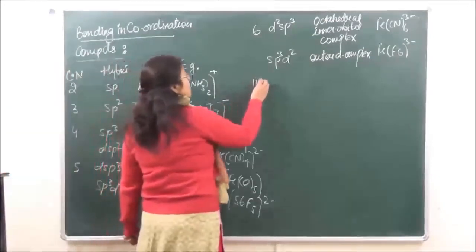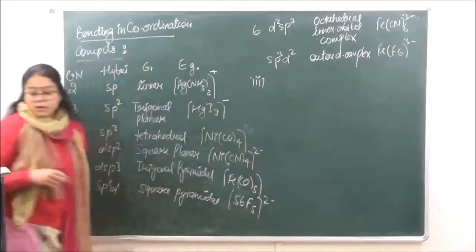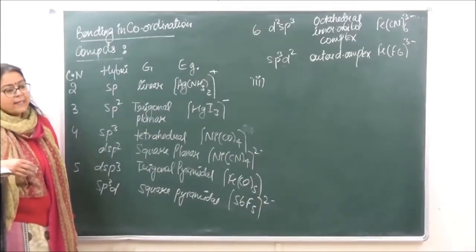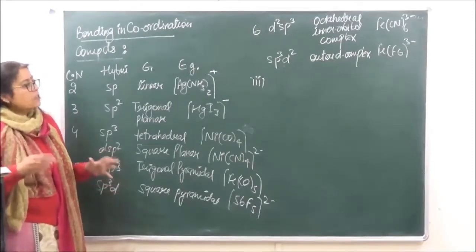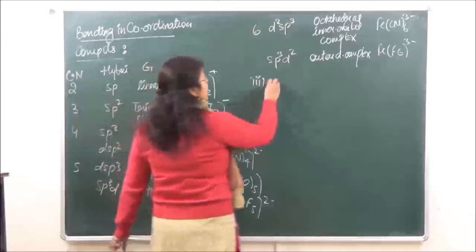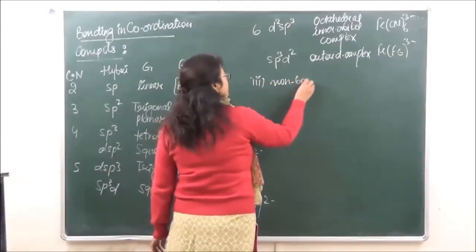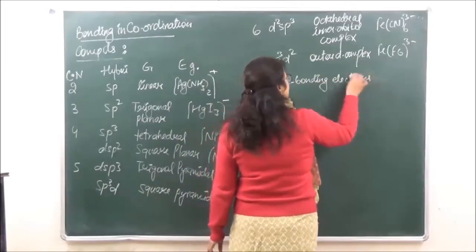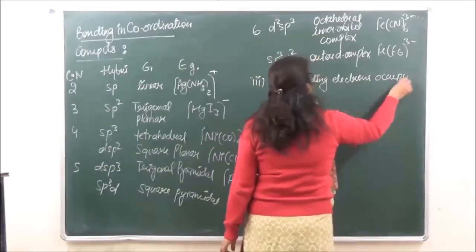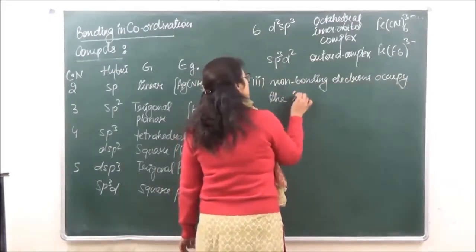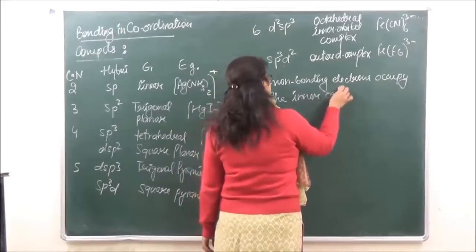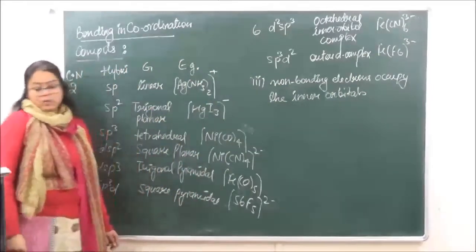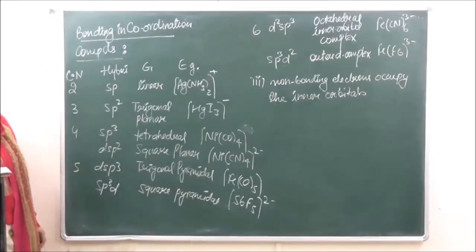Then we come to the third postulate of VBT. The third postulate says that the non-bonding electrons of the metal occupy the inner orbitals, right? So the ones which are not going to participate in bonding are known as non-bonding electrons. Okay, non-bonding electrons are going to occupy the inner orbitals.